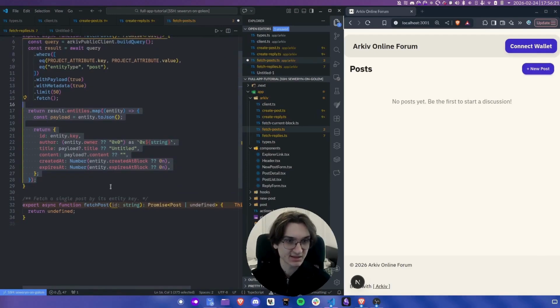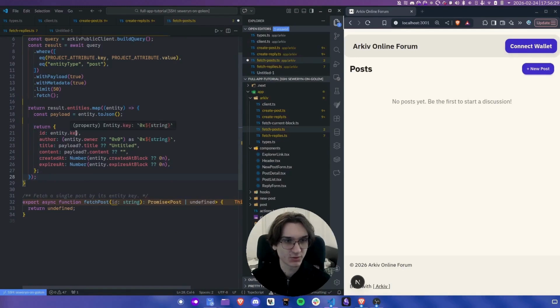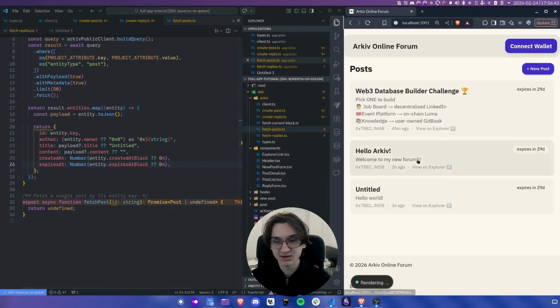And at the end, I just pasted this block of code. We're going to have to parse the results into the shape that our application expects. So we are taking the key. We're also taking the title and content from inside the payload. And we have the expiry from the metadata. So when I save this file, we should see the posts on the right.